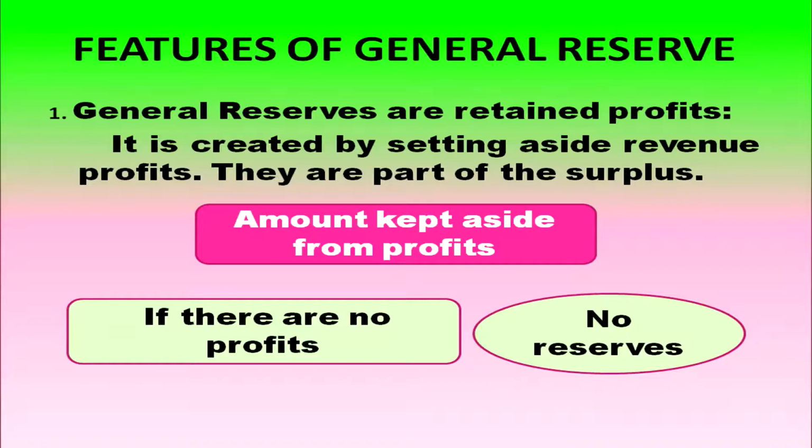General reserves are retained profits, as a feature we can say, and it is created by setting aside revenue profits, and general reserves are a part of the surplus. Amount for general reserve is kept aside from the profits only. If there is no profit, there is no reserve.